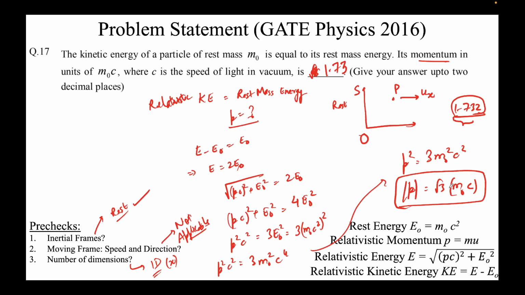In this case we saw that it has only one frame, so the question of S prime does not arise. If S prime were there, then all the velocities here would become relative velocities with respect to that frame. So what was ux? Ux is the velocity of P with respect to S. This is a key thing here. This is an assumption here. So that's all. That's the problem.